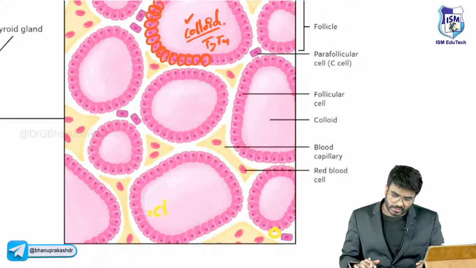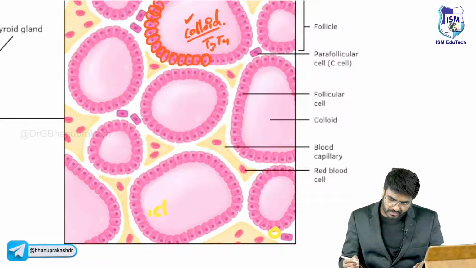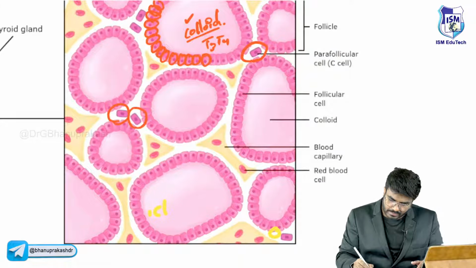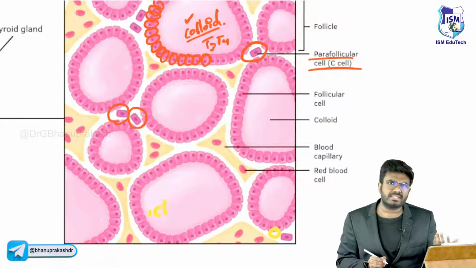Okay, so these are the follicles. In between the follicles, what do you have? See here, what are these? These are the parafollicular cells. Okay, parafollicular cells, also called C cells.